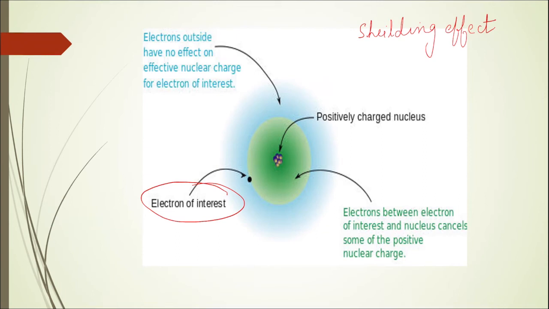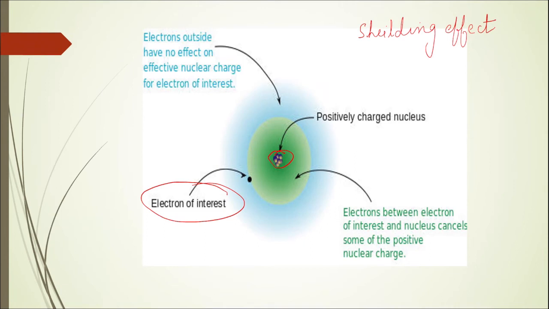Now there are some electrons which are present in the inner orbits, and there are some electrons which are present in the outer orbits from our electron of interest. But for those electrons which are present in the inner orbits, these electrons are going to shield my electron of interest from the positive charge of the nucleus.